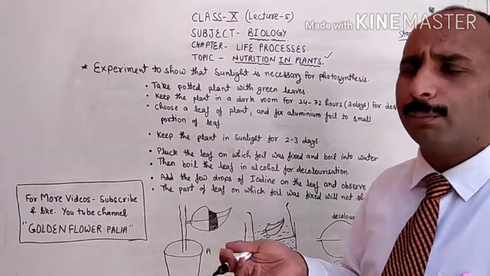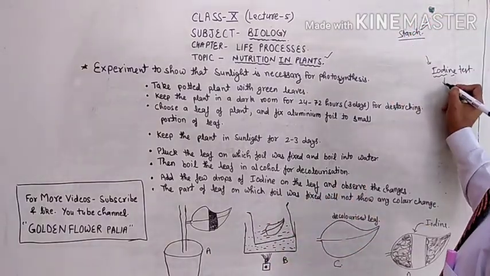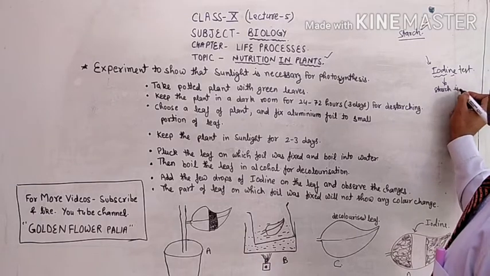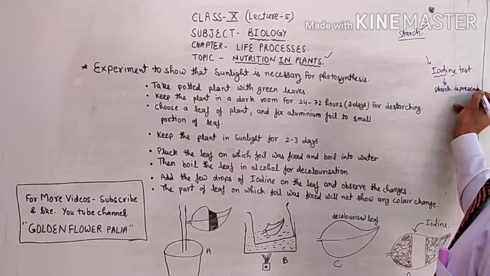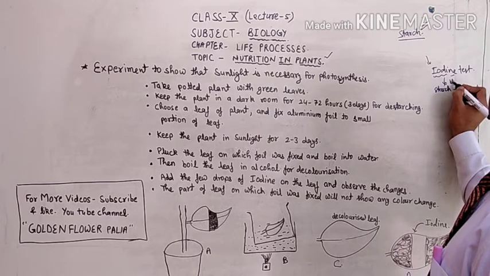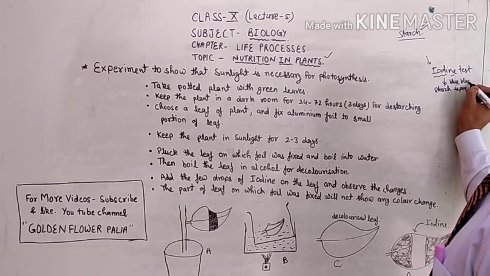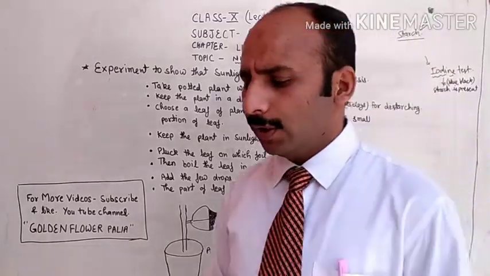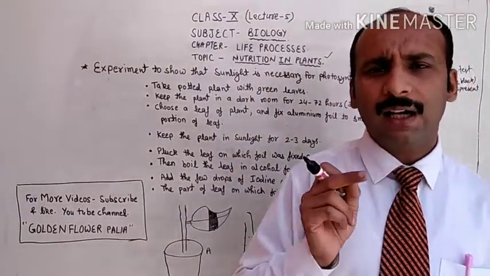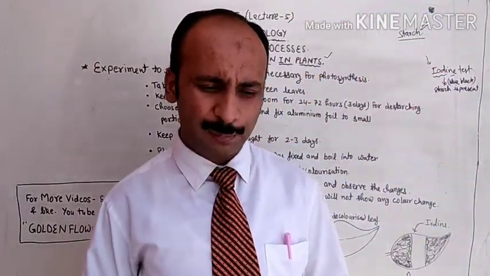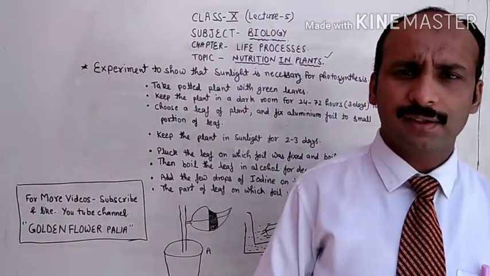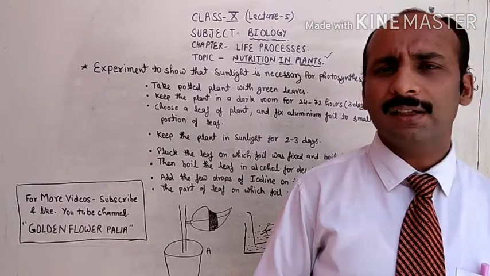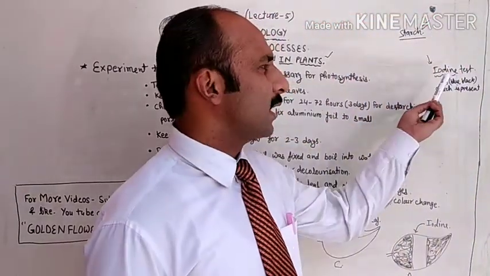The appearance of the blue color shows that starch is present, by the blue black color. So if after adding the iodine solution your sample turns blue or black, then you can say that starch is present.